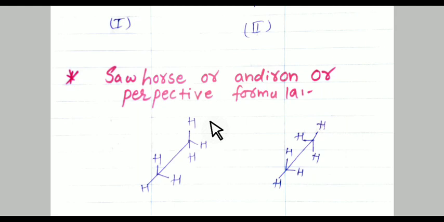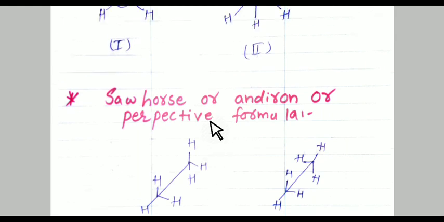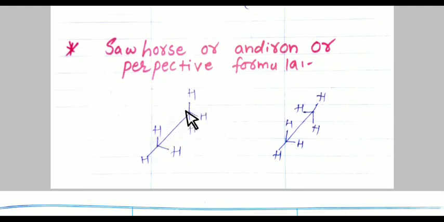In this, a carbon-carbon single bond is represented by a long slanting line, as you have seen on your screen. The lower end of the line represents the front carbon and the upper end represents the rear carbon. The remaining 3 bonds at the 2 carbon atoms are shown to radiate from the respective carbon.